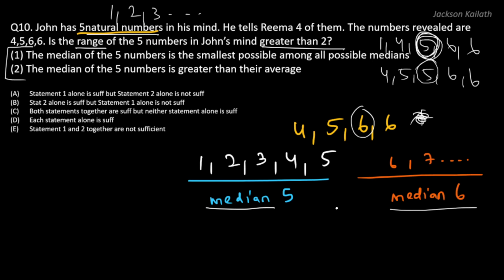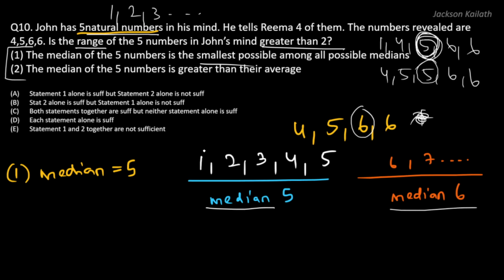So we have seen that there are 2 possible medians, which are 5 and 6. As per statement 1, the median would be 5, right? Because it has to be the smallest among the possible medians. Now, is this information sufficient to find whether the range of the given 5 numbers is greater than 2? It's not sufficient, right? Why is that so?